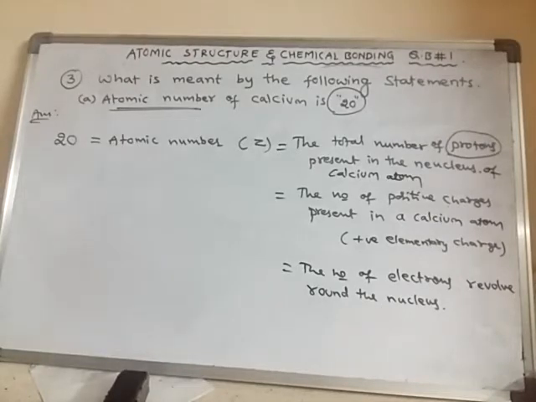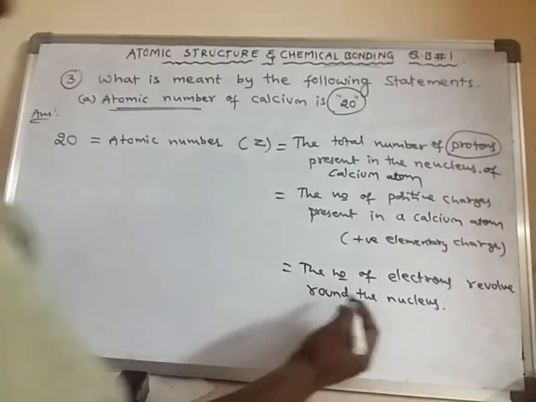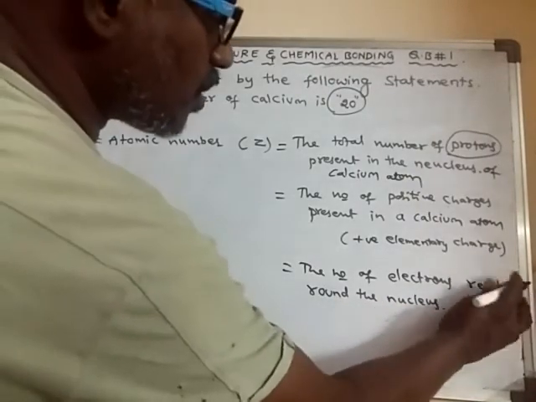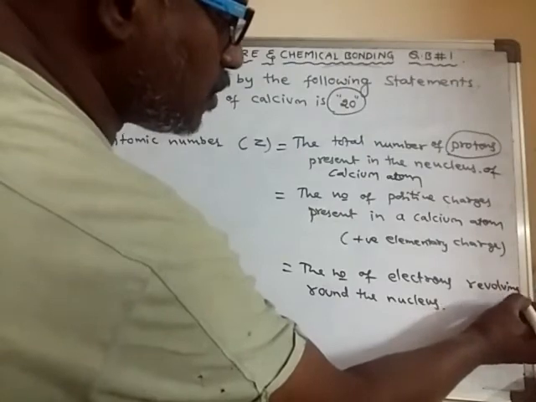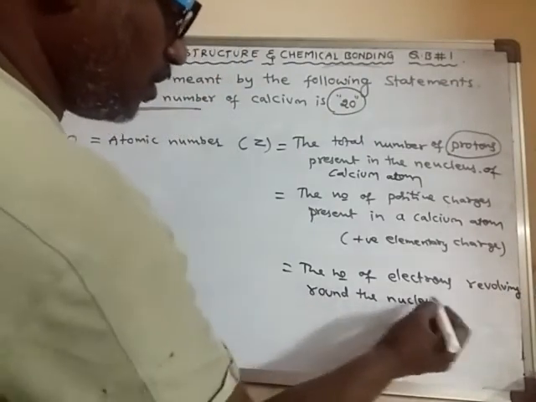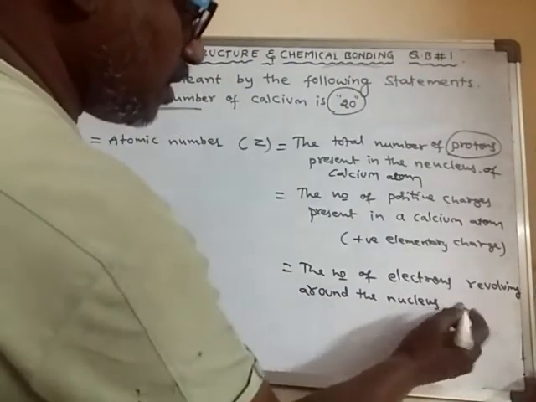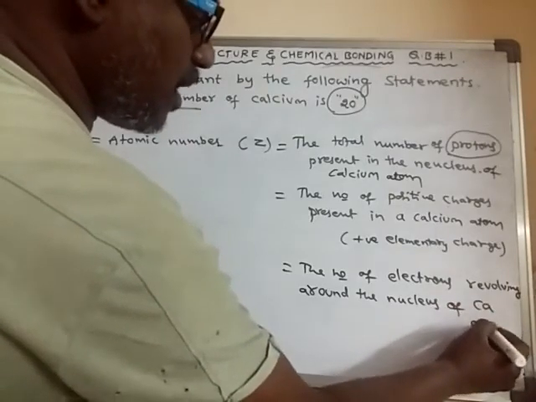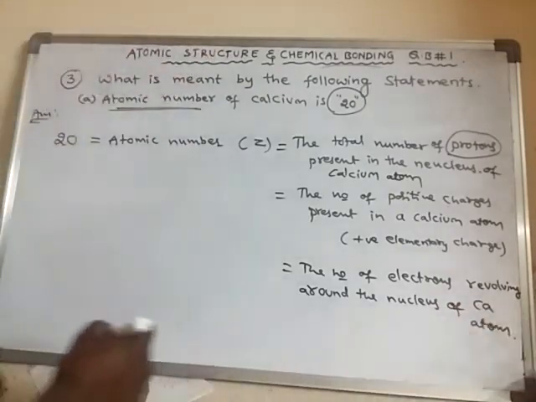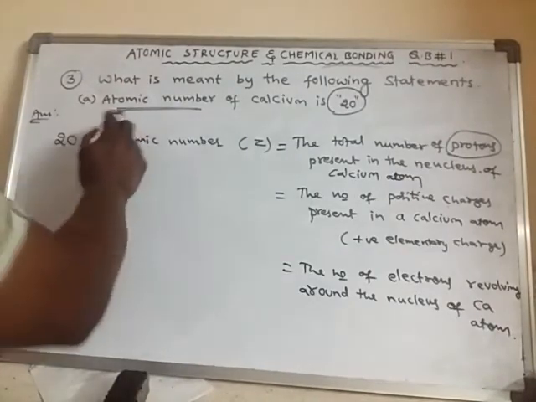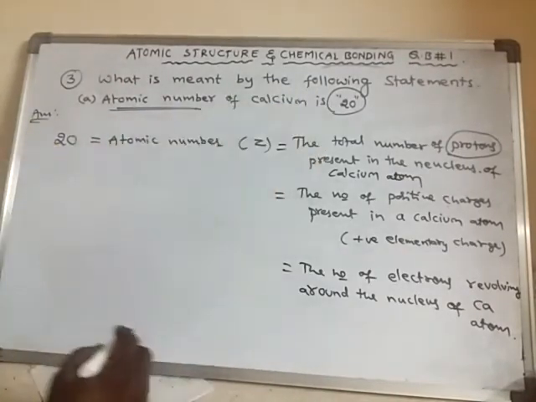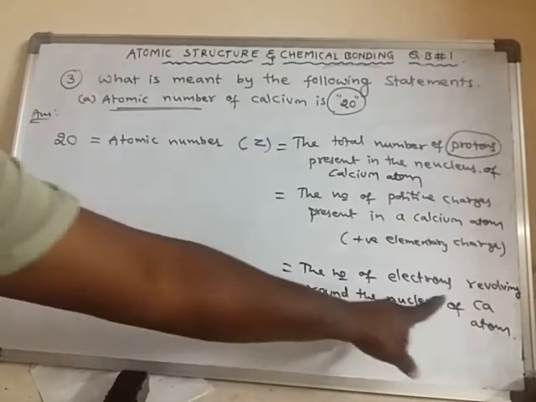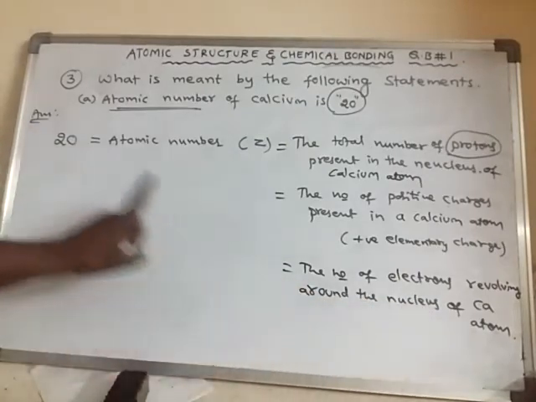So in the calcium atom, the number of electrons revolving around the nucleus of calcium atom is equal to 20.